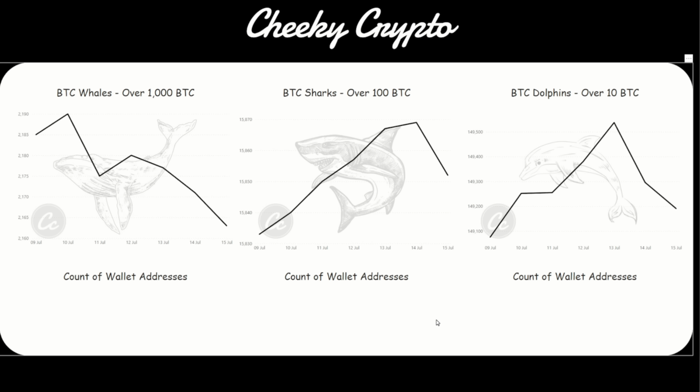Moving on though, this is a nice graph that helps us understand what's going on with whales, sharks and dolphins. Basically 1,000 Bitcoin or more, 100 Bitcoin or more, or 10 Bitcoin or more. And you can see here for the most part the sharks were accumulating until yesterday where they dropped it. Dolphins also dropped off a little bit here, and obviously the whales are pushing down quite heavily here. So we can see what these guys are doing in terms of the number of wallets that hold more than 1,000, more than 100, and more than 10. So it's a really good way to know: are they selling off, are they accumulating, what are they doing, and all that kind of good stuff.